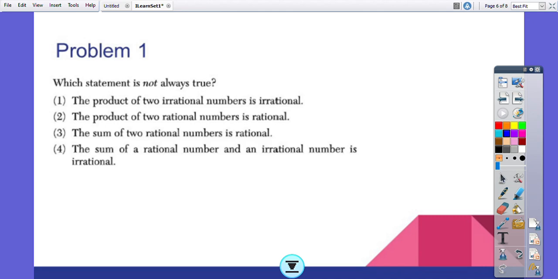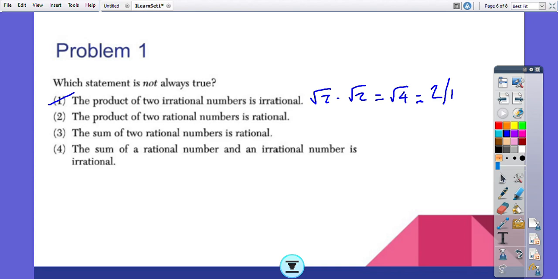Okay, problem 1. Which statement is not always true? Okay, so the product of two irrational numbers is irrational. So now let us think of two irrational numbers. So I can think of the square root of 2 times the square root of 2. These two numbers are irrational, right? But if I multiply them, I'm going to get the square root of 4, which in turn gives me 2, which I can express as a fraction, 2 over 1. Okay, so if I multiply these two irrational numbers, I get a rational number. So this statement is not always true, right?